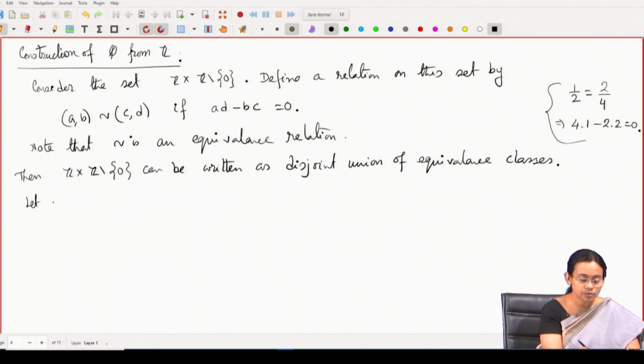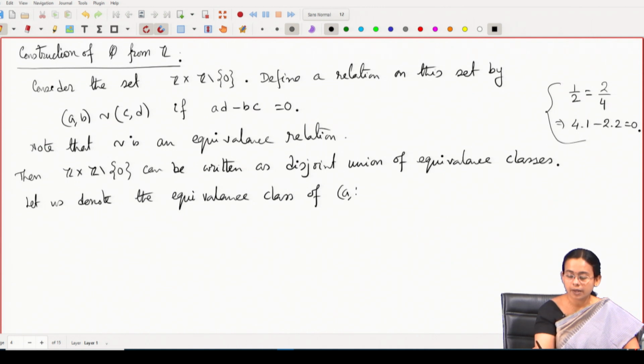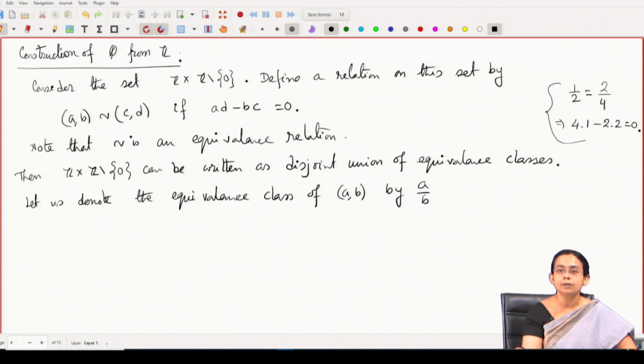So, let us denote the equivalence class of this element (A, B) by A by B. So, this is the notation A by B that we are familiar with when we represent a rational number. We always represent the rational numbers in the form A by B, where A is any integer and B is a non-zero integer. So, these are nothing but the equivalence classes under this equivalence relation. It is defined in this way.